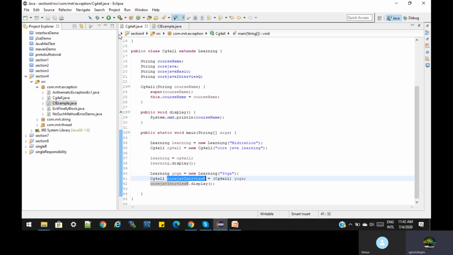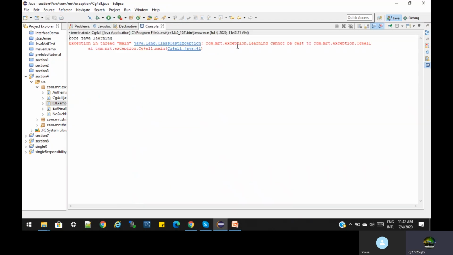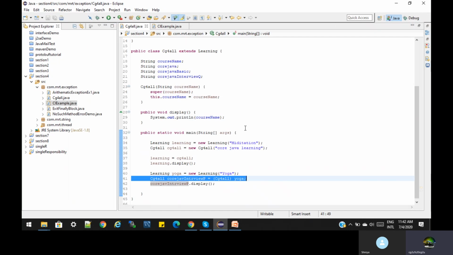Let us see. When we run that, it gives a Java ClassCastException. So it will be clear. What is the meaning? When we extend a superclass to a subclass, we have the possibility to access the subclass. But when we create an object of the superclass and downcast it to the subclass, that is not an object of the subclass. We created the object for the superclass. We are only downcasting, and with that reference we try to use some method. That time we get the ClassCastException. Hope it is very clear.